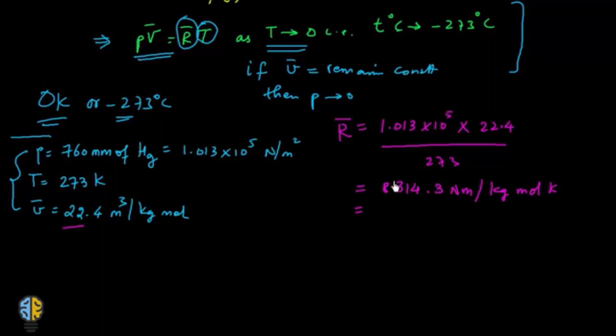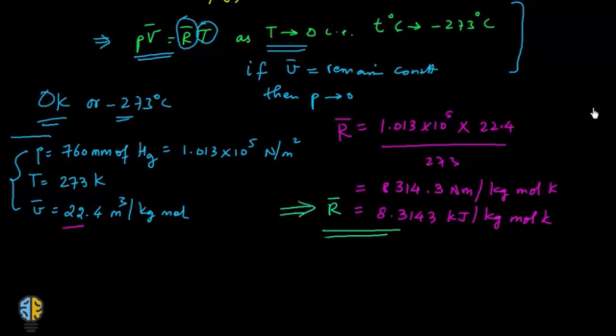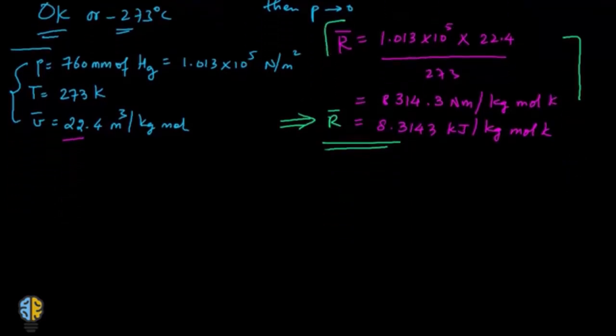In terms of kilojoule, it will become 8.3143 kilojoule per kg mole Kelvin. This is the value of universal gas constant that we are asked to remember, and this is how we derive it. This is an important figure to remember.